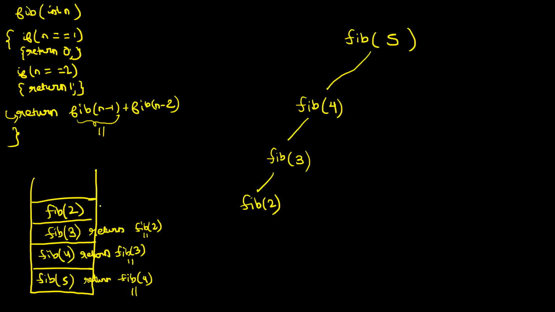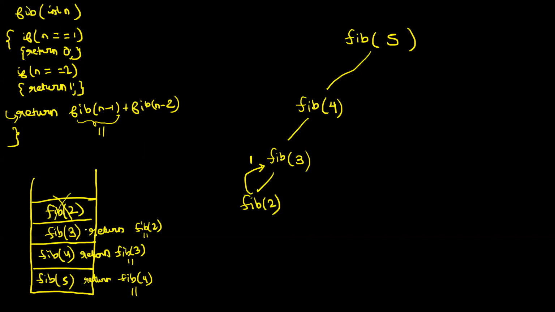Now, what is this? This is the base case. When this context starts running, I will see, is 2 equal to 1? No. Is 2 equal to 2? Yes. So this is the base case, and this will return 1. So fib of 2 will return 1 to the caller. This context is now destroyed.